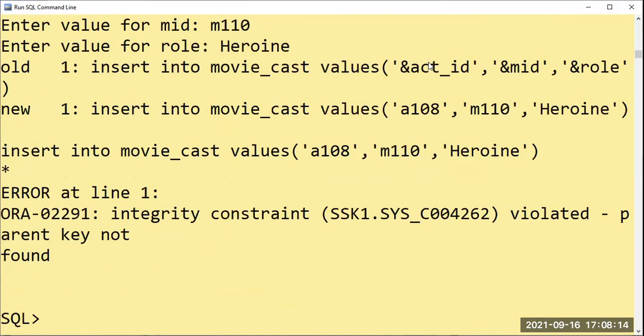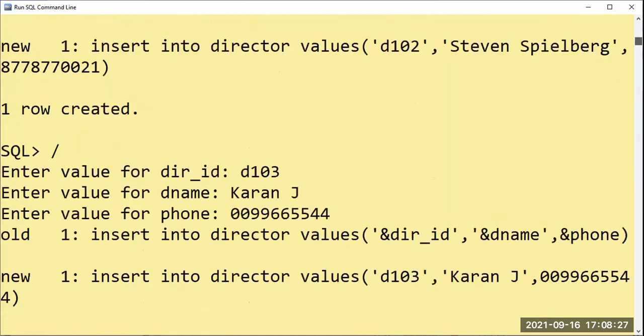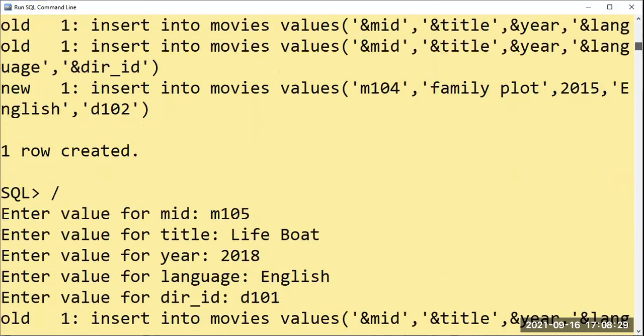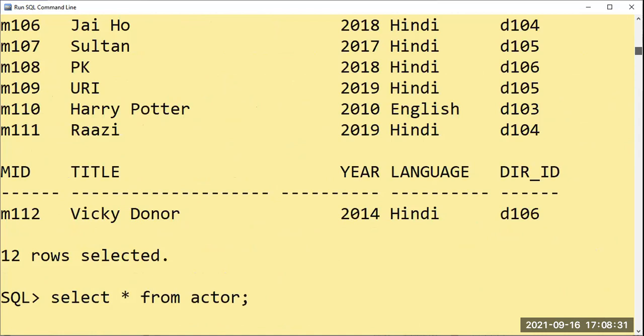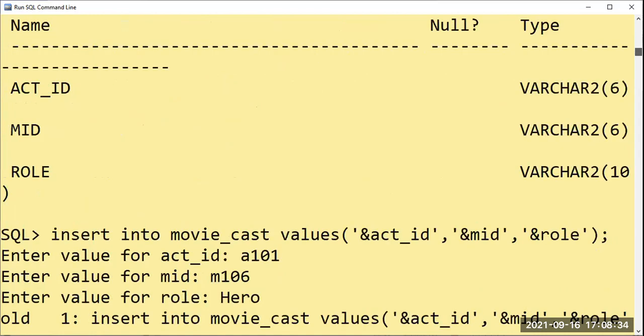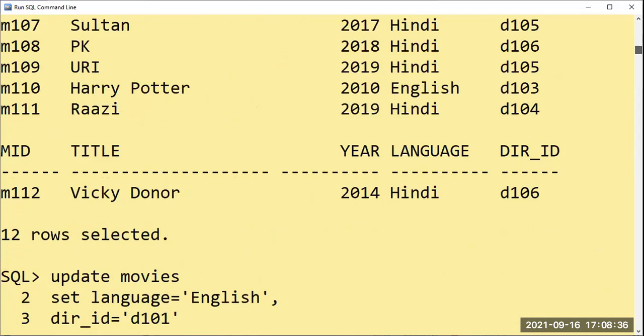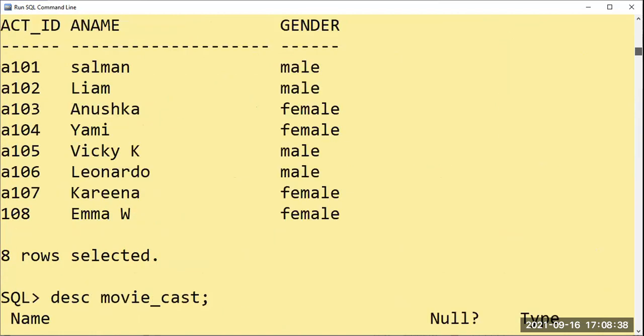Why? Movie it is not there. Oh my God. And when 0 is there, we have to find out for the actor side. Oh, yeah. 108 we had taken. I have not taken A108.